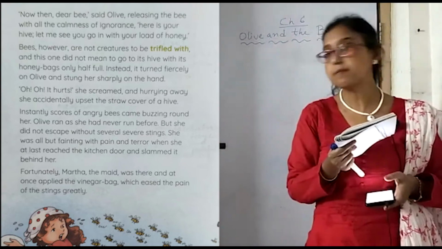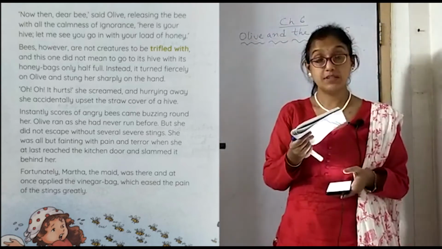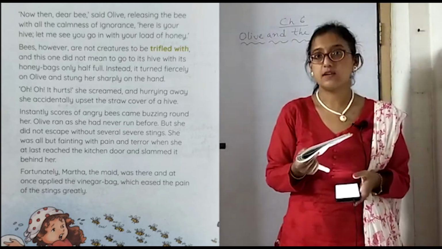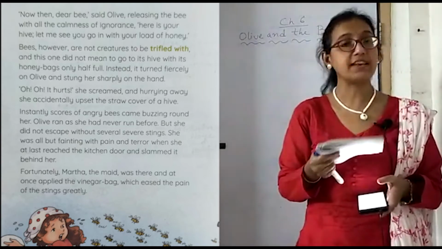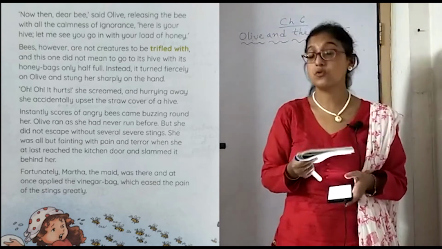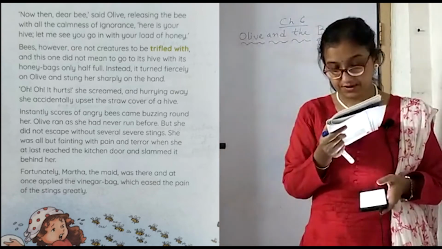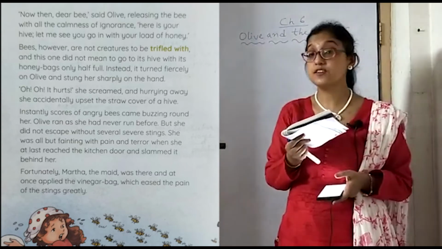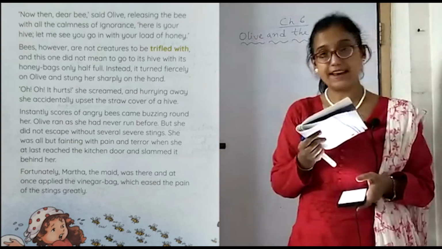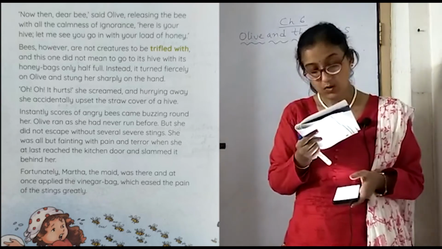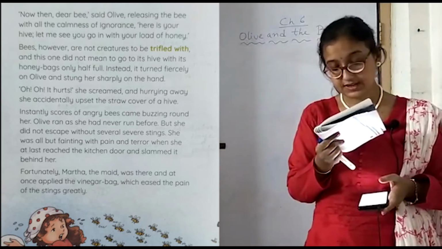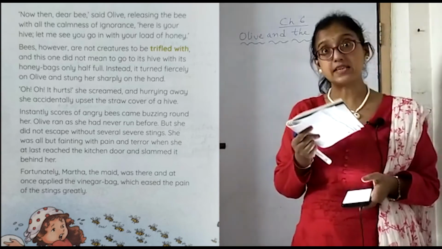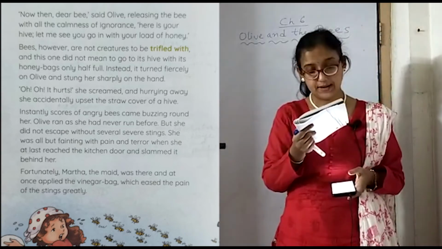So now she was very much terrified, and she was in great pain, so severe that it was intolerable for her. There was terror inside her also, because she didn't know how a bee stings before, and now she knew it well. When she at last reached the kitchen door and slammed it behind her, she was almost on the verge of fainting because of excessive pain.